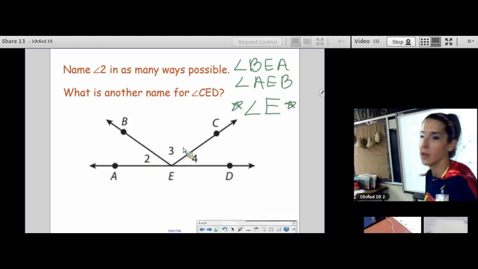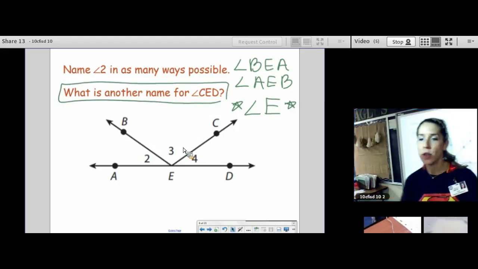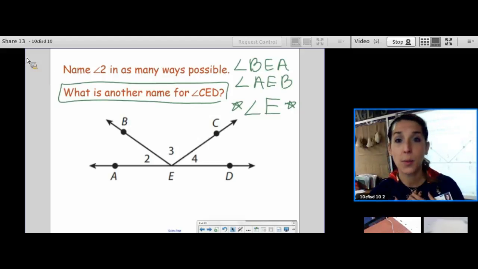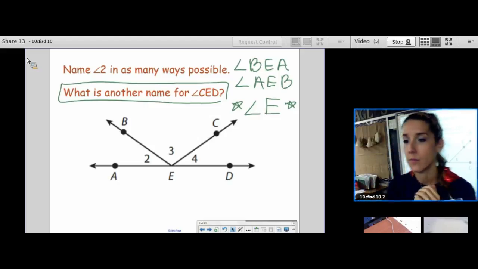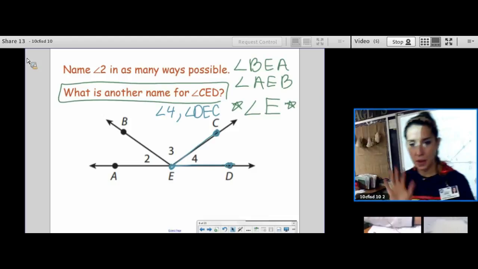Okay, now let's answer this one. What is another name for angle CED? When you're given a picture with multiple angles in it, and I name an angle with 3 letters, you need to be able to find that angle quickly. You need to know what angle I'm talking about. Good. CED, you start at C, you travel to E, you stop, and then you travel to D. So I could name it angle 4, or I could name it angle December. Okay, I think we're good on naming angles.